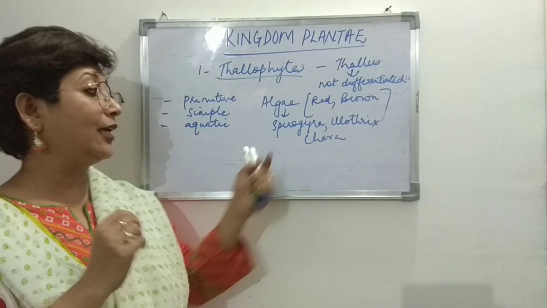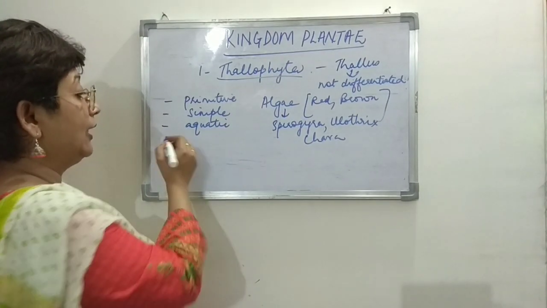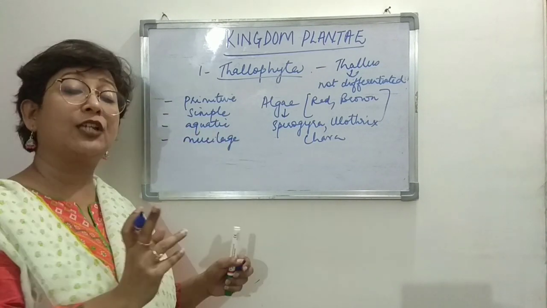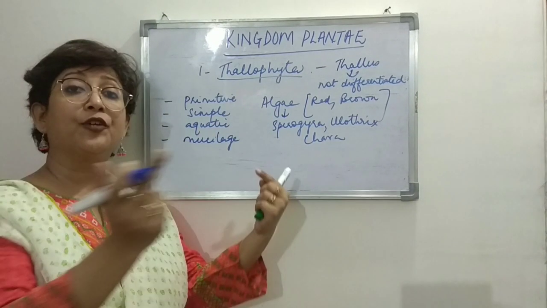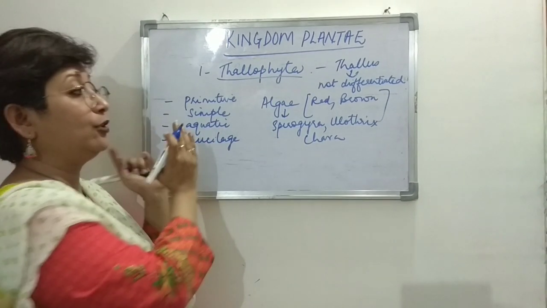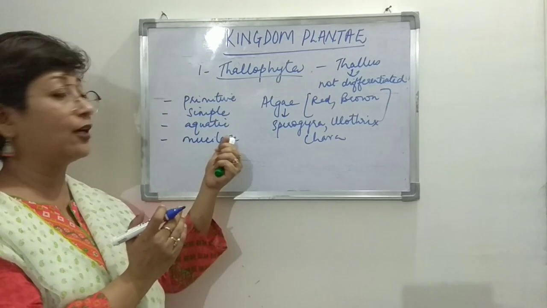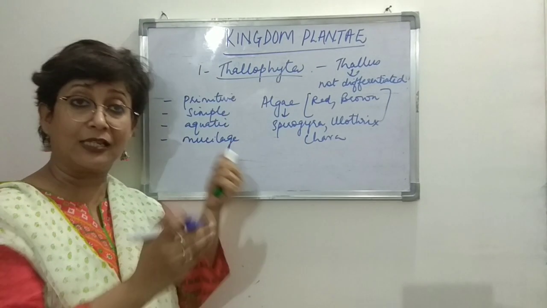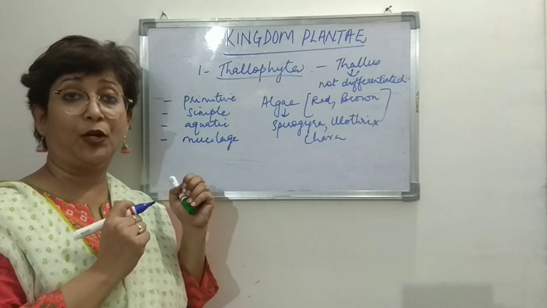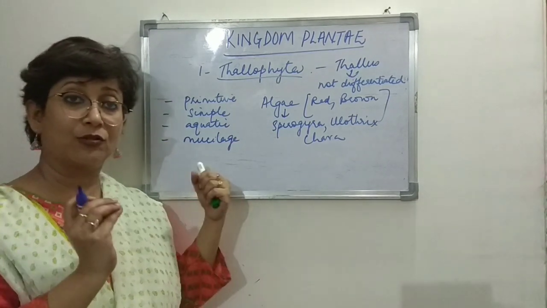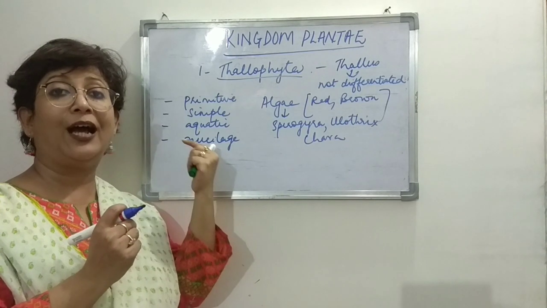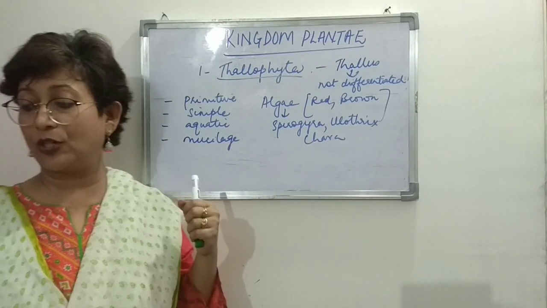Now, all algae are covered with a layer of mucilage. We've discussed what mucilage is earlier: it's a gelatinous covering outside the body, and this covering protects. Since they are aquatic, there are chances that their body can get desiccated or decayed in water, because there are so many other things in water also. So the mucilage covering protects the body of the algae in water. That is the function of mucilage.